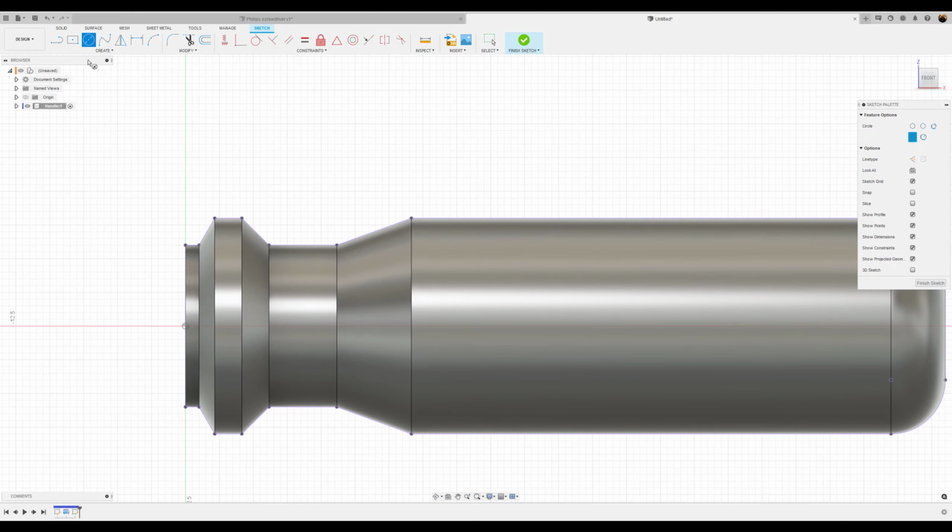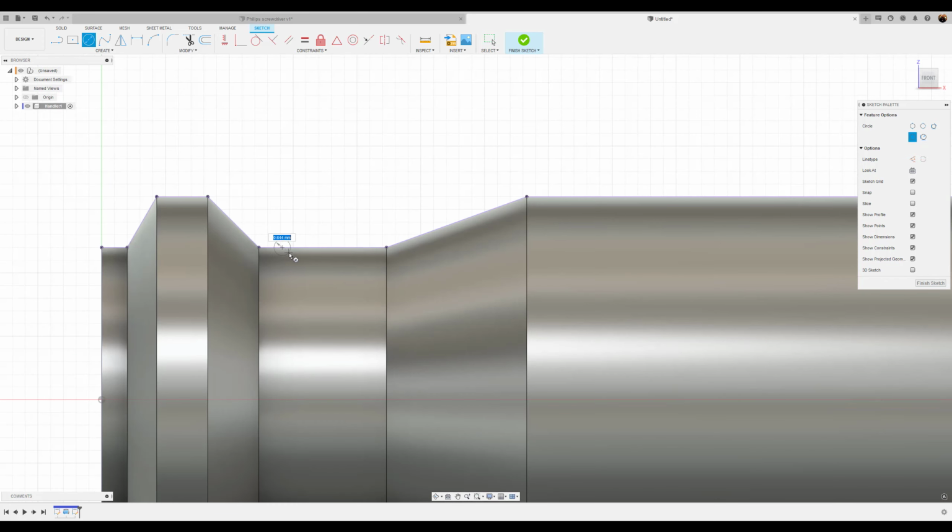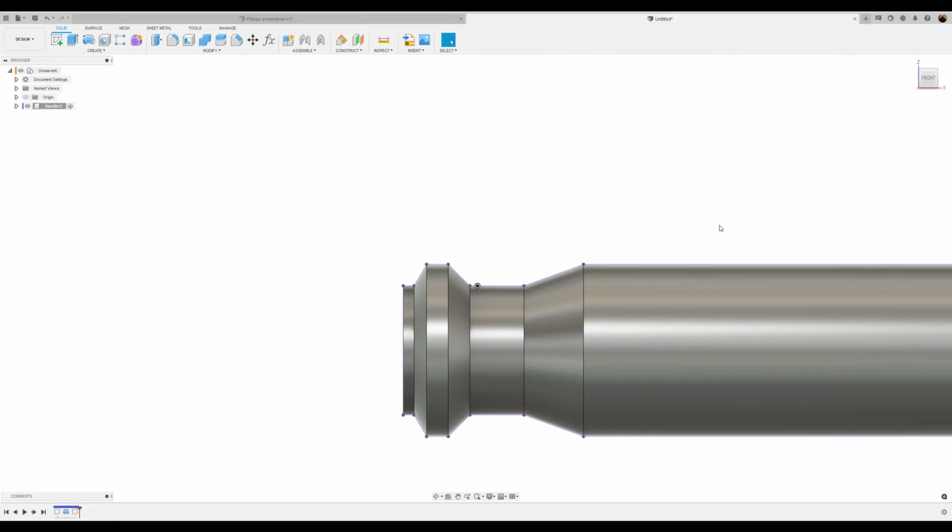I'm going to create a circle, center circle, on the line. I'm going to make it about 0.5 millimeters. Okay, we're going to set the dimension from this point to the center of the circle about 0.7. And we're going to finish the sketch.